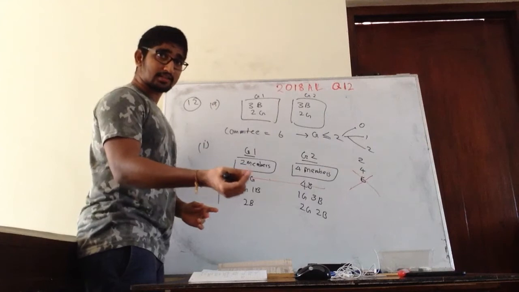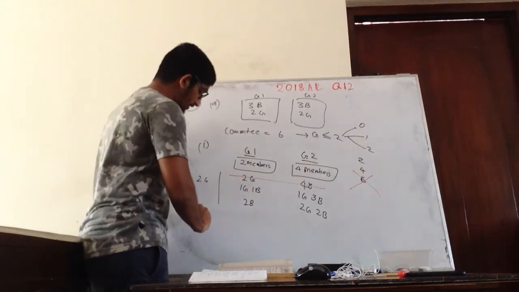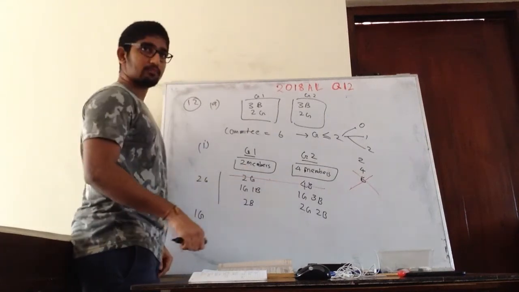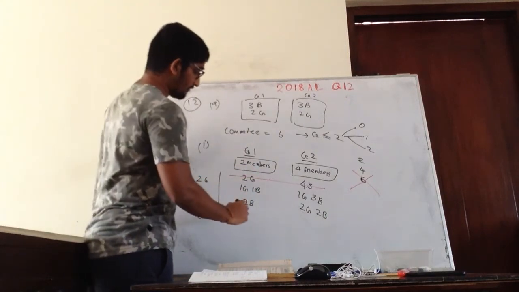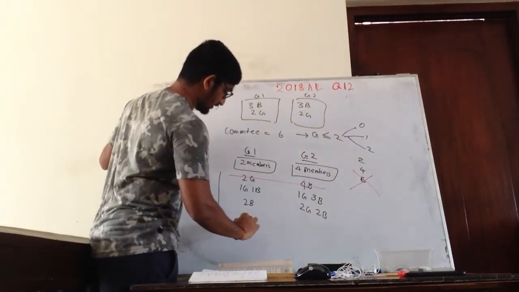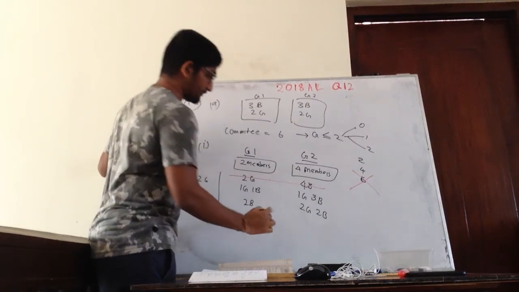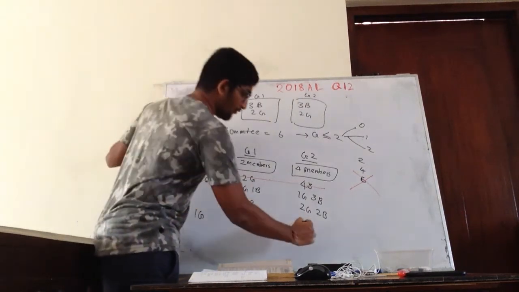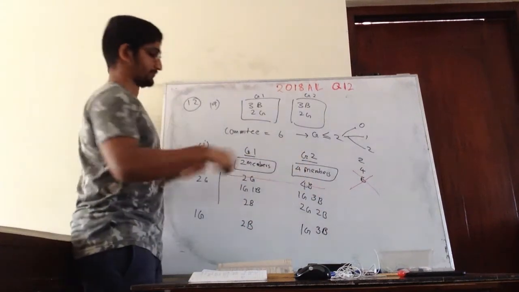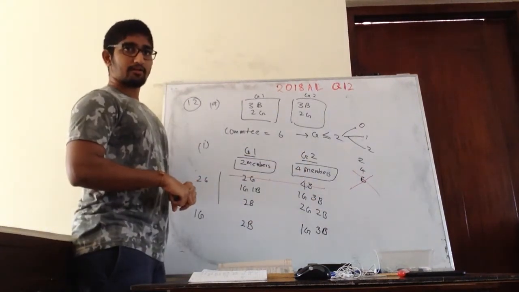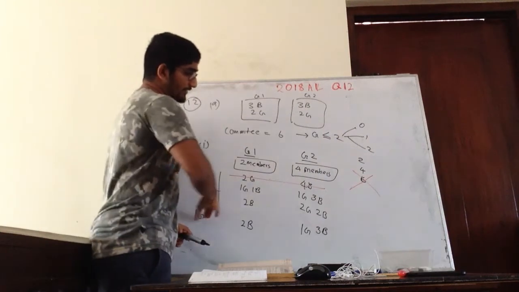Then there's another way, as I can take 1 girl. If I take only 1 girl, I can take 2 boys from here, 1 girl from here, 3 boys from here. Right? So these are the only ways.